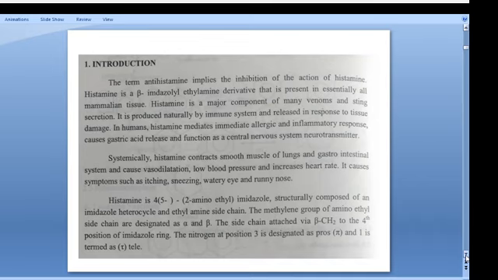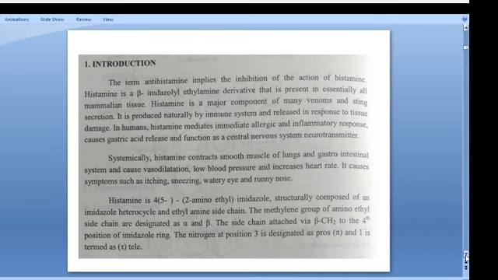Systemically, histamine contracts smooth muscles of the lungs and gastrointestinal system, and causes vasodilation, low BP, and increased heart rate. It causes symptoms like itching, sneezing, watery eyes, and runny nose. Chemically, histamine is 4(5)-2-aminoethyl imidazole, structurally composed of an imidazole heterocycle and an ethylamine side chain.